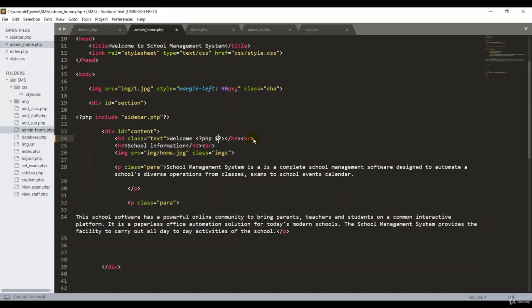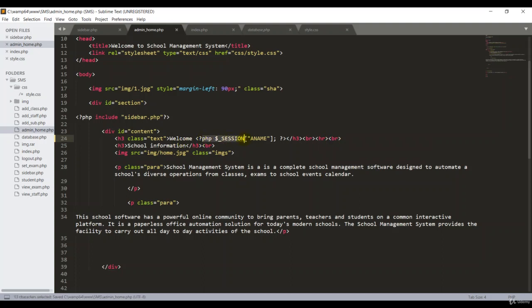So I'm going to type session underscore, session, and here in square brackets, you have to put name. Okay, good guys. Control F. Then finally you have to put the semicolon. I'll show you how it works. Give me some time. Then I'm going to put the BR tag. No, I mean the line here, guys, HR. Then one more BR, guys. Control save.